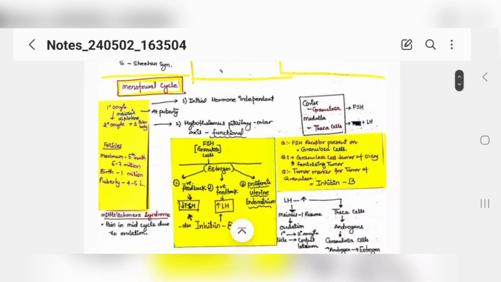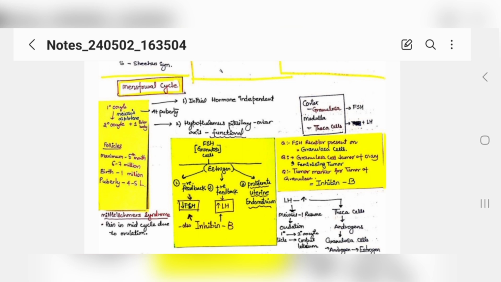Now the menstrual cycle, I told you, that was the basic idea. Now we will be reading about the menstrual cycle. Your primary oocyte is always initially hormone independent. Then meiosis diplotene will occur at puberty. Then secondary oocyte with polar body.